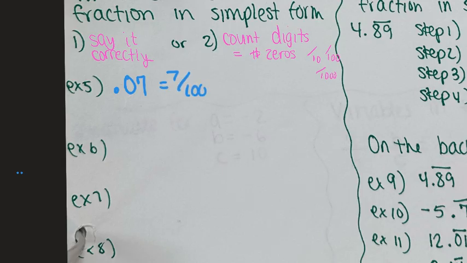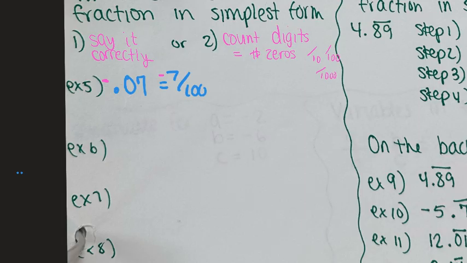7/100. Option 2 is we could count 1, 2. There are two digits past the dot. So it's going to go over 100 because 100 has two zeros. Now we're supposed to be simplifying it, but 7 is odd, so I don't think we can go any further than that. If the book makes it negative, then you just say negative. The negative doesn't do anything except stay there in the answer.